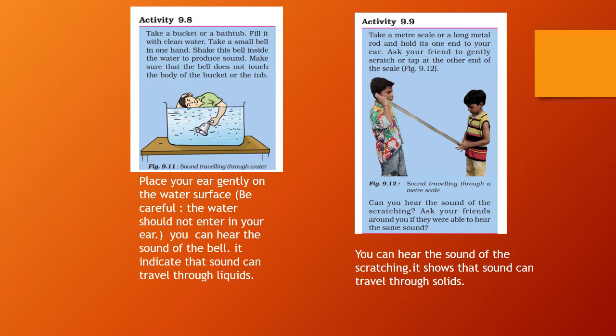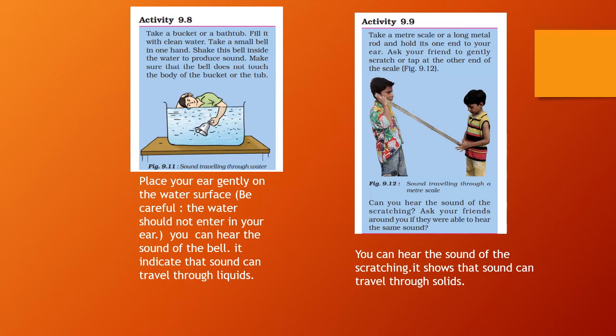You can hear the sound of the scratching. It shows that sound can travel through solids. Your friends can also hear this scratching sound, but it is a very faint sound. They can hear only the faint sound, but you can hear the clear sound of the scratching, children. By this activity, we can confirm that sound can travel through solids.